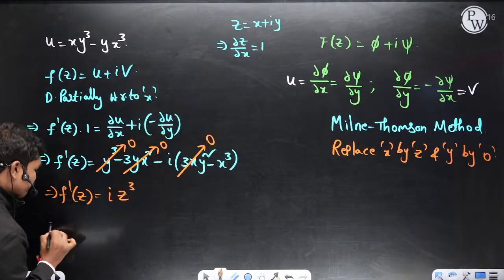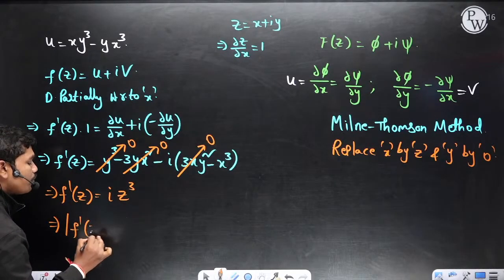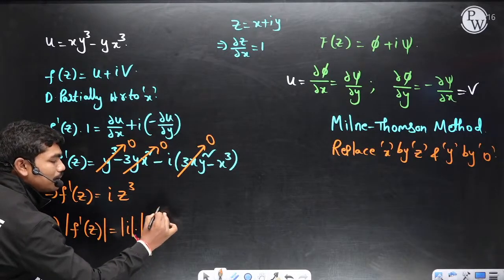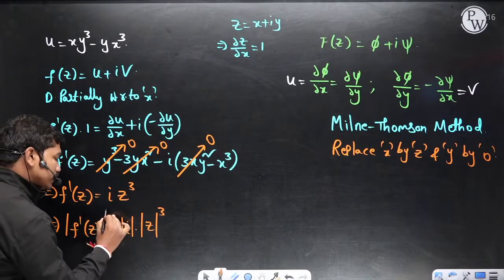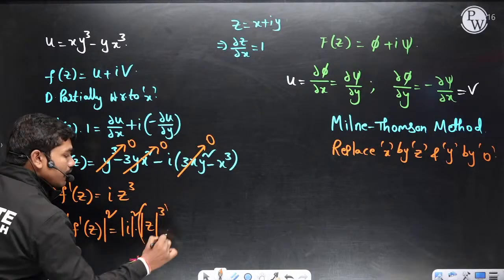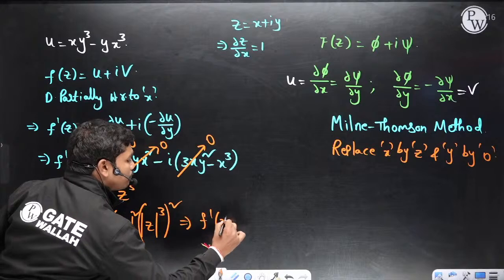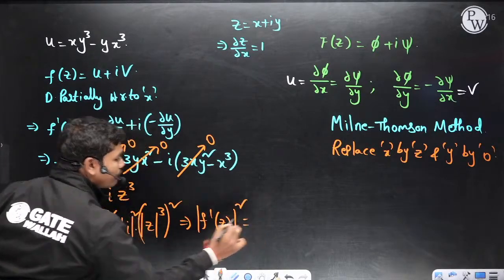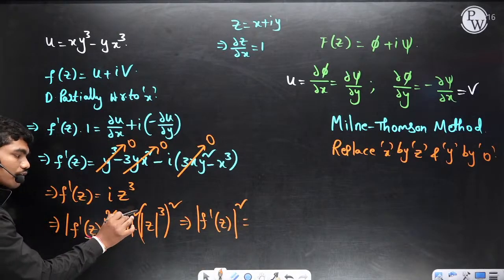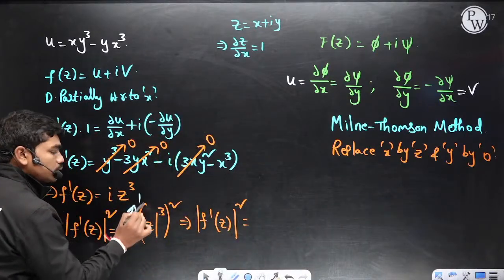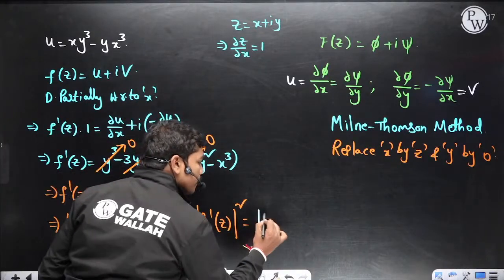Clear? So if I want magnitude of f dash of z, magnitude of this is magnitude of i into magnitude of z cube, which can be written as mod z whole cube. If I have to write square on both sides, then I write square on both sides. So this implies magnitude of f dash of z whole square is equal to, magnitude of i square is 1, so this quantity is 1 actually here, so mod z whole power 6.